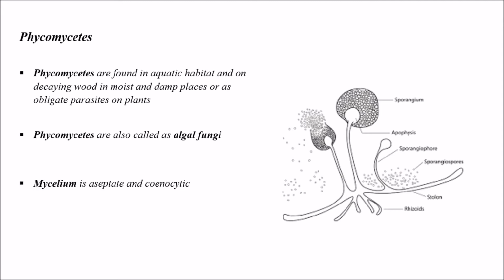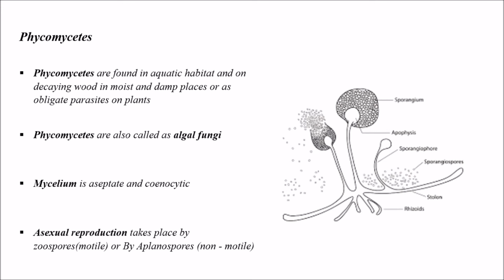And when we see the mycelium in Phycomycetes, it is aseptate and cenocytic. And asexual reproduction takes place by two ways. If it is by motile, it is zoospores, and non-motile, aplanospores. So what are all here?